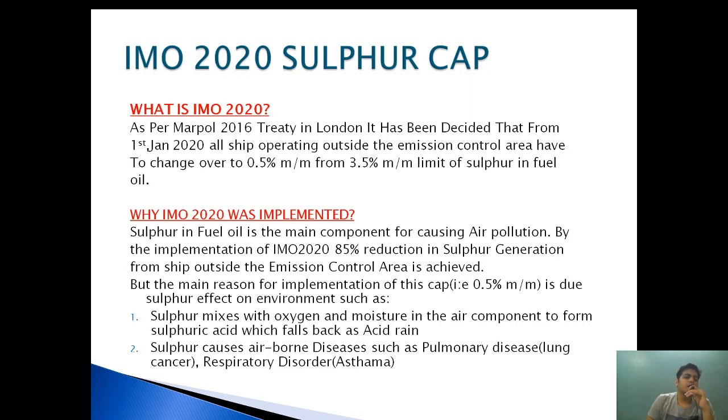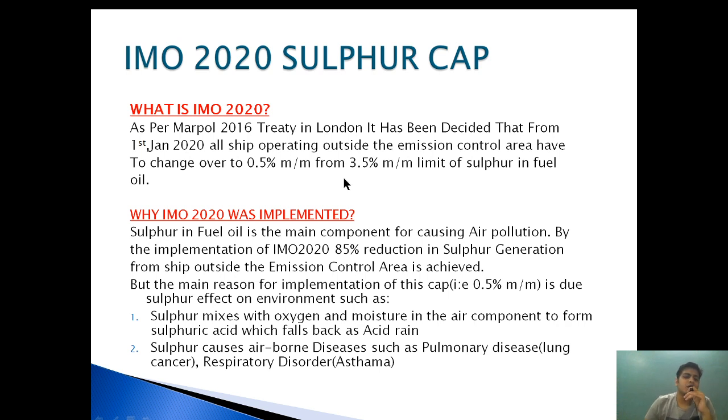So basically, in 2020 IMO took a major decision to implement a sulfur cap. As per the MARPOL 2016 treaty in London, it has been decided that from 1st Jan 2020, all ships operating outside the emission control area have to change over to 0.5% sulfur fuel from the 3.5% limit of sulfur in fuel oil.